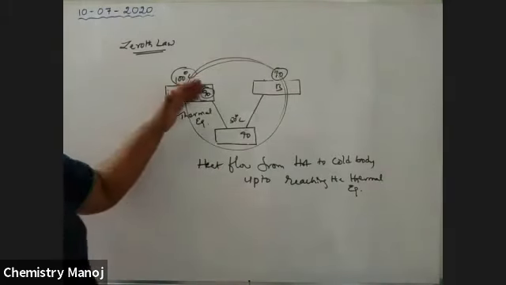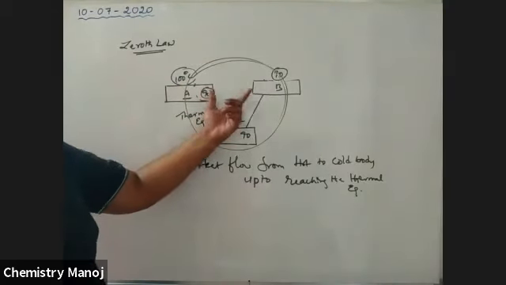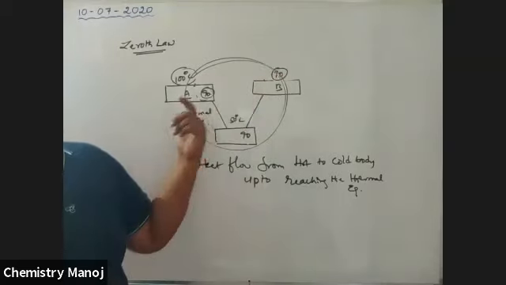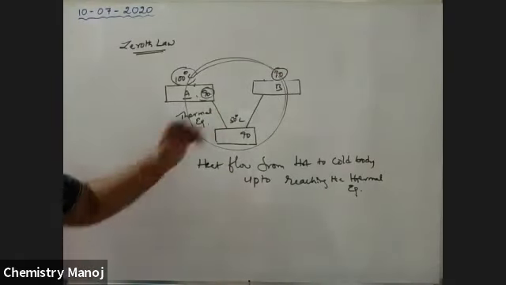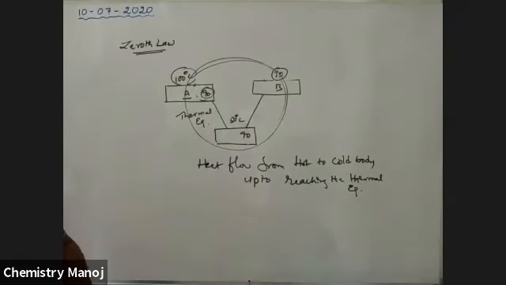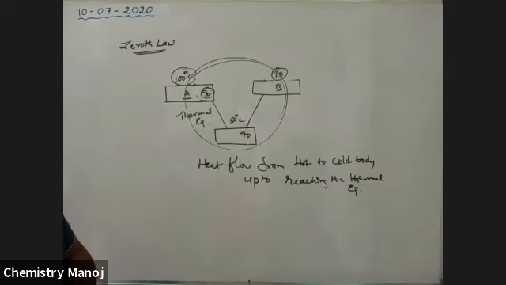If A is in equilibrium with C, and B is also in equilibrium with C, automatically these two temperatures are also the same. Otherwise, it is not possible. That is called the zeroth law. It is from practical evidence, extracted from nature. So it is very, very important.